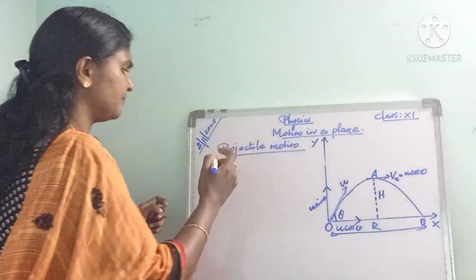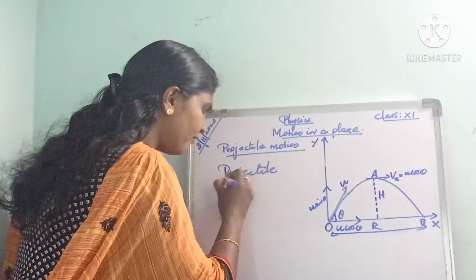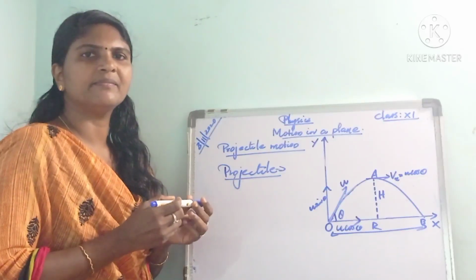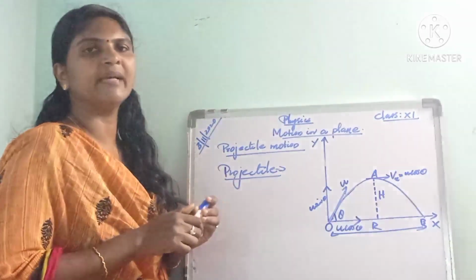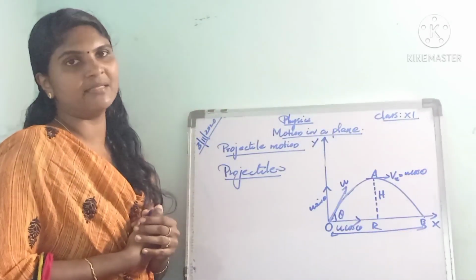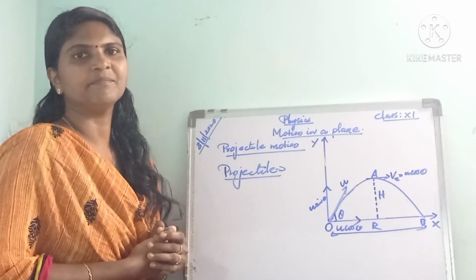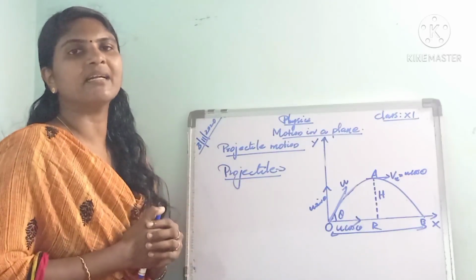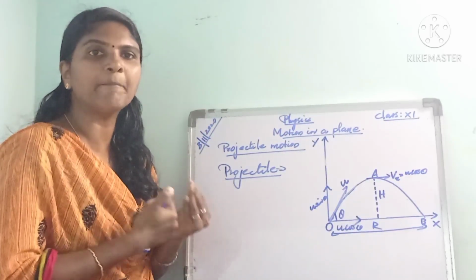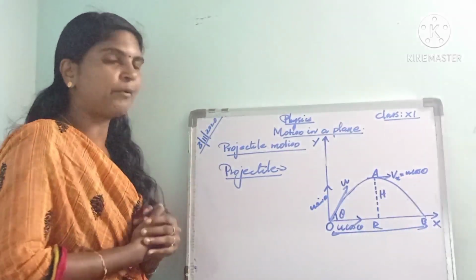First, what is a projectile? A projectile is the name given to any object or body which is once thrown in space, air or atmosphere with some initial velocity and moves thereafter under the influence of gravitational force alone, without being propelled by any engine or fuel. That is a projectile.